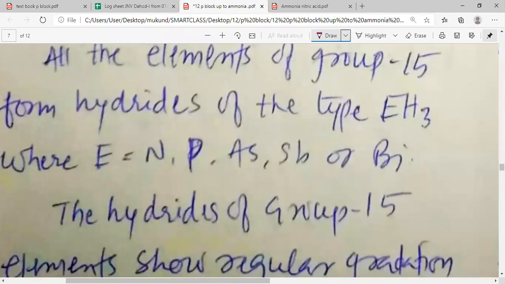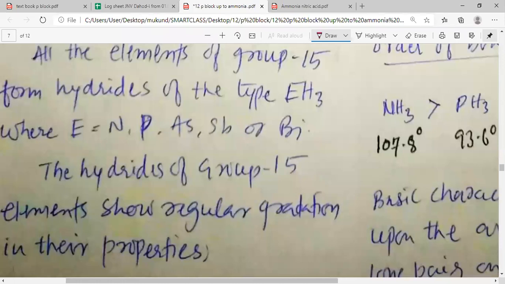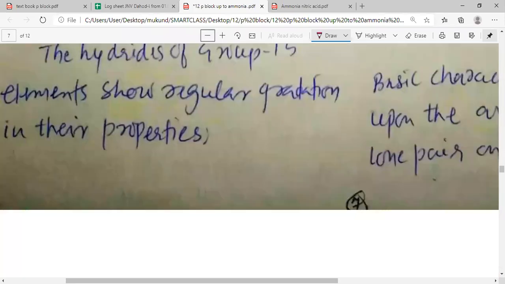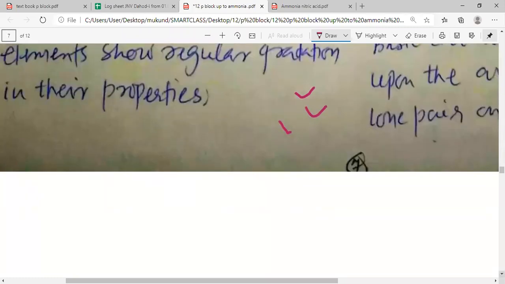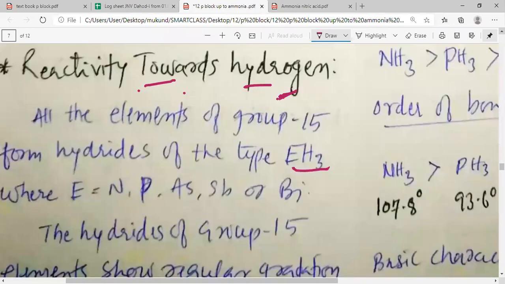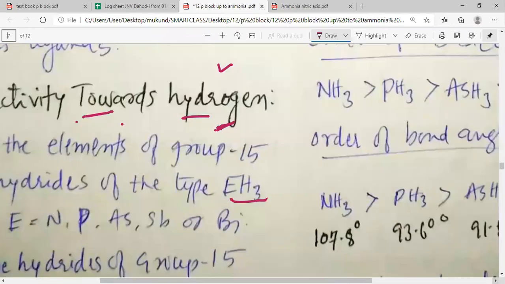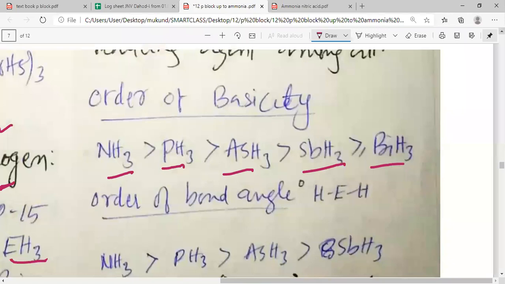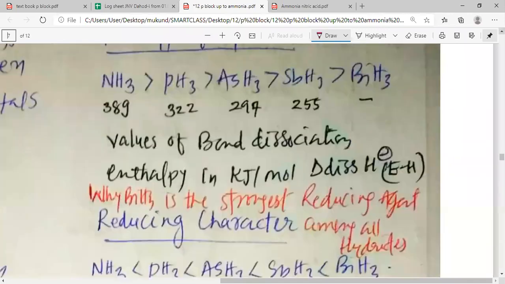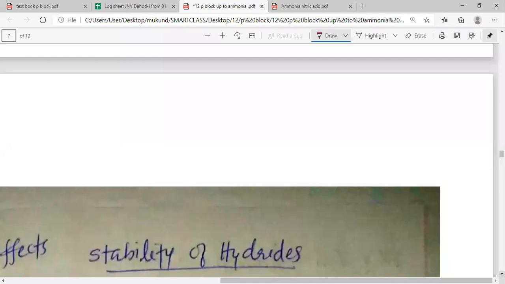All the elements of group 15 form hydrides, my dear students, of the type EH3. The various hydrides that we can produce are NH3, PH3, AsH3, SbH3, and BiH3. So these are the various types of hydrides that we are going to study.